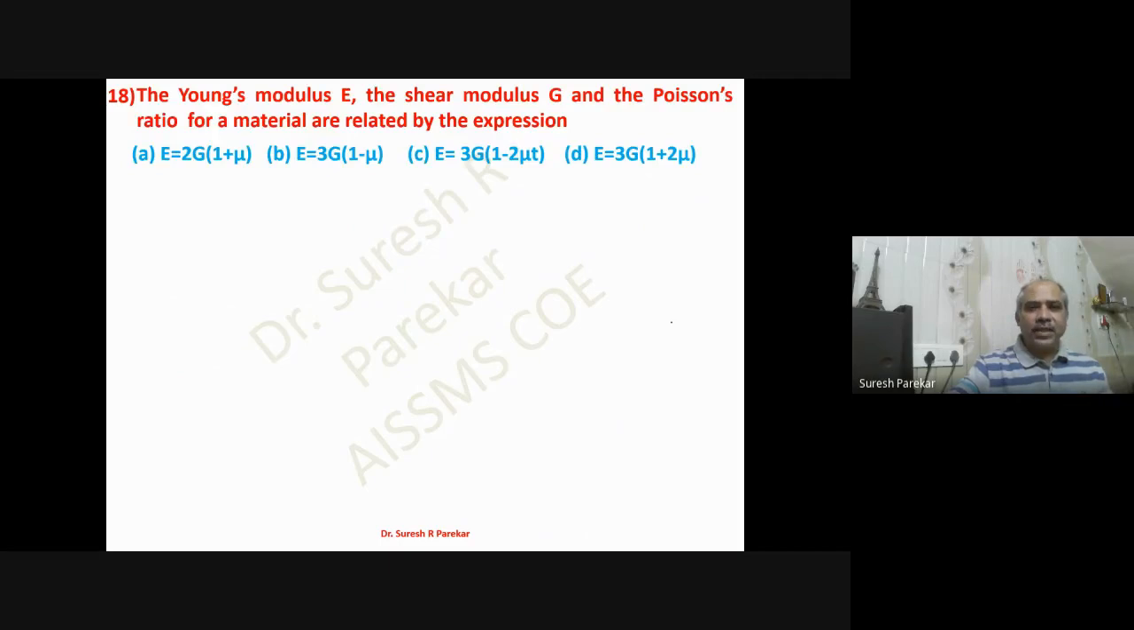Then the Young's modulus E, the shear modulus G, and Poisson's ratio mu. So we have three formulas. If I mention over here, two I will mention first. E is equal to 2G(1 + mu). And then we have E is equal to 3K(1 - 2mu). So first we have, that is option A.